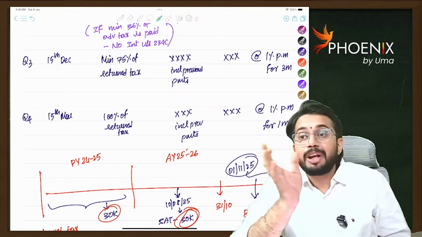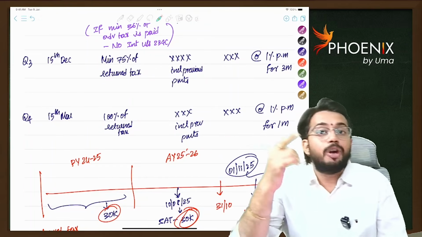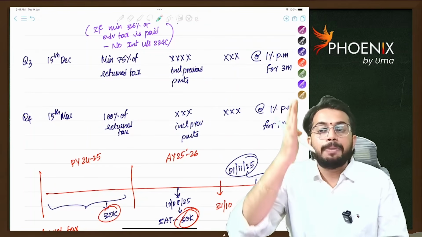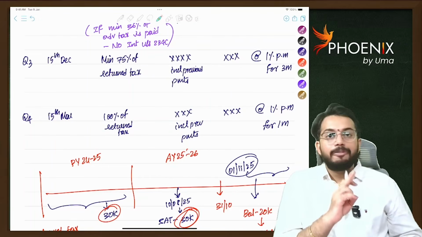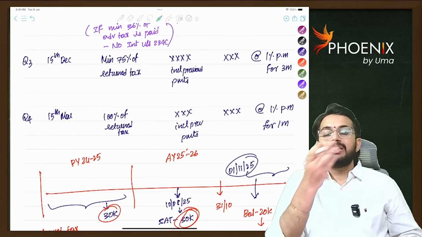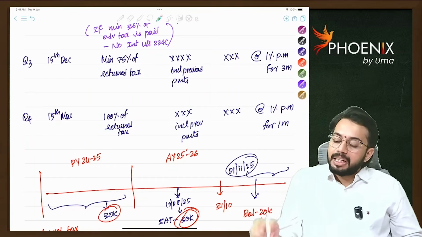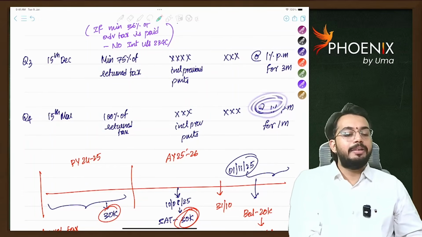Because see, after completion of the previous year, 234B comes. So 234C is up to March only. The due date is 15th March. If you do not pay before 15th March, for the next 15 days, rounded off as 1 month, 1 month interest will be calculated. Are you able to understand?